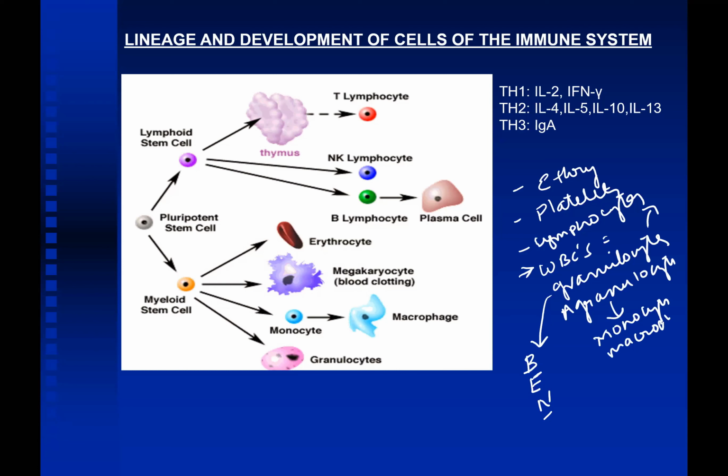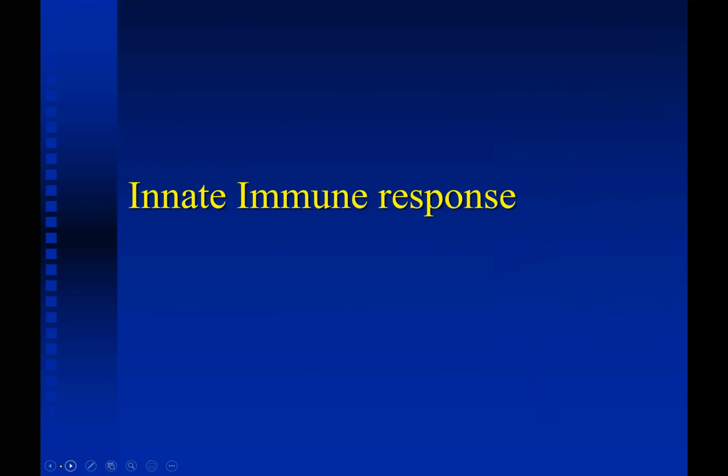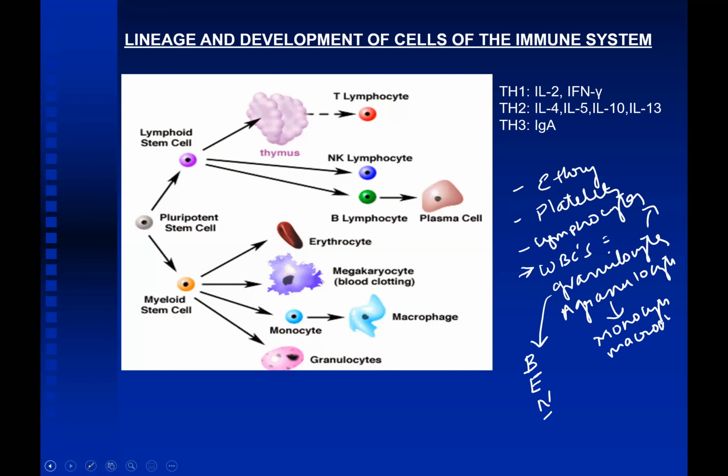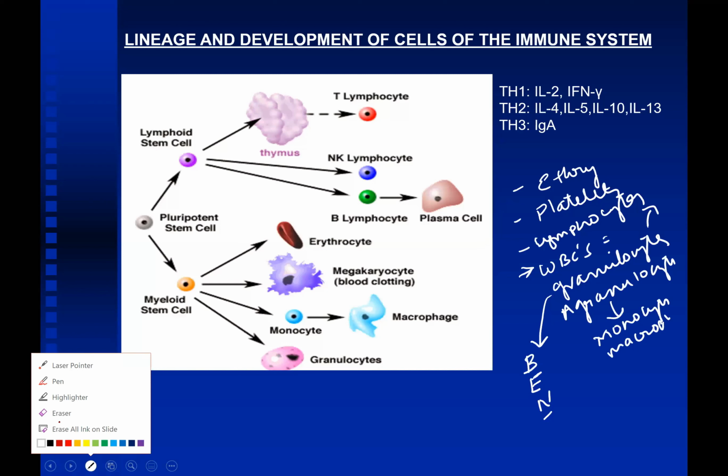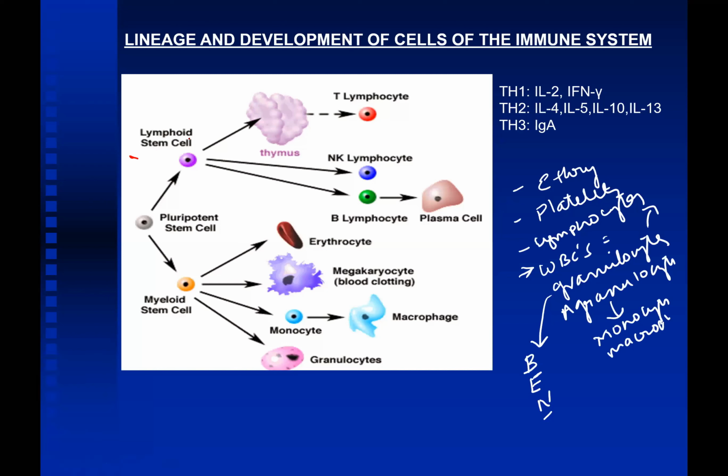This pluripotent stem cell gives rise to various progenitor cells like lymphoid stem cells, erythroblasts, megakaryocytes, then monocytes, and trilineage myeloid stem cells.